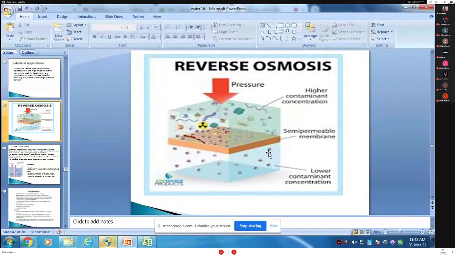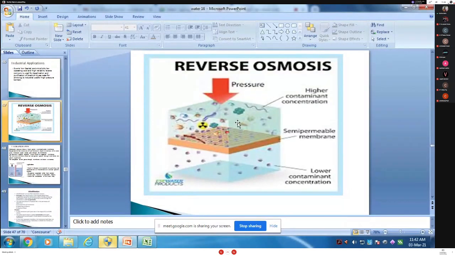So what is important? If hydrostatic pressure in excess of the osmotic pressure is applied on the higher concentration solvent, it starts moving from the high concentration side to the lower concentration side compartment through the semi-permeable membrane. This is the principle of reverse osmosis. Is it clear to everyone?